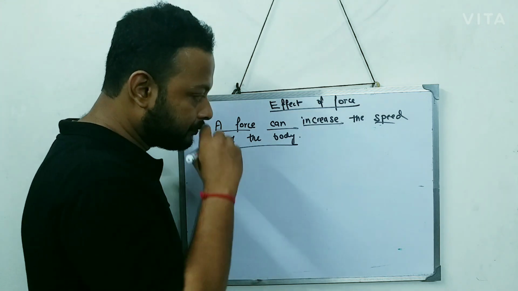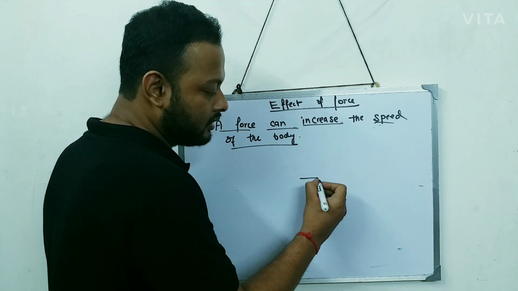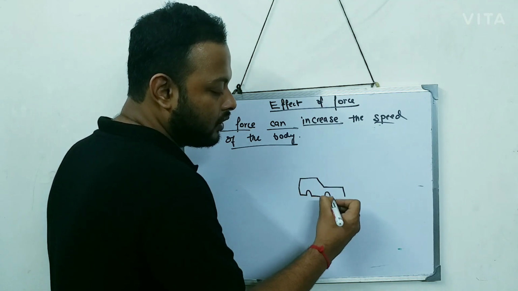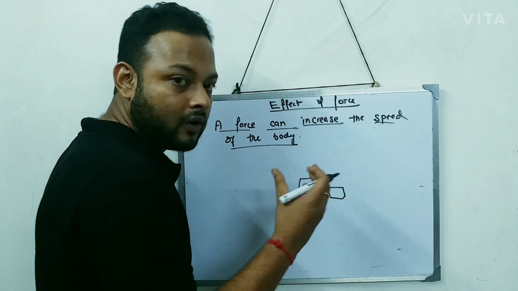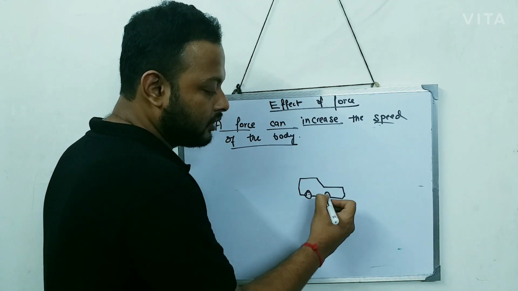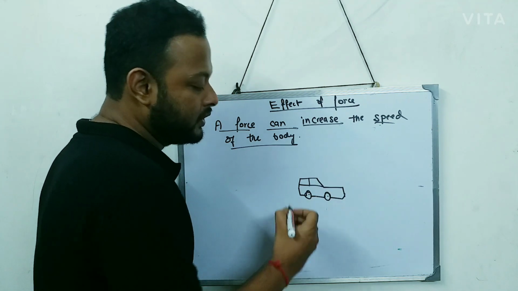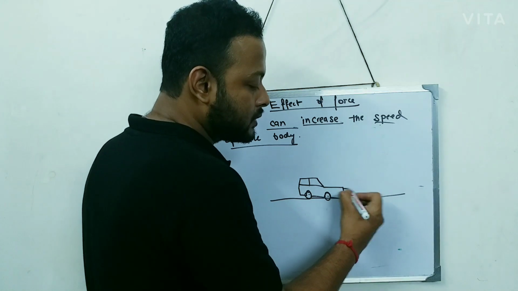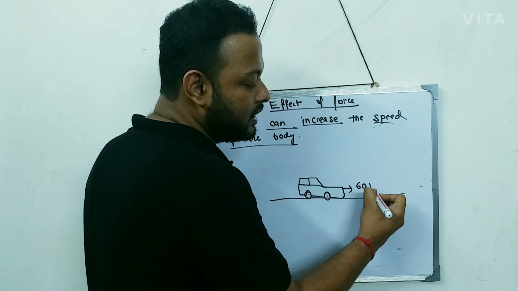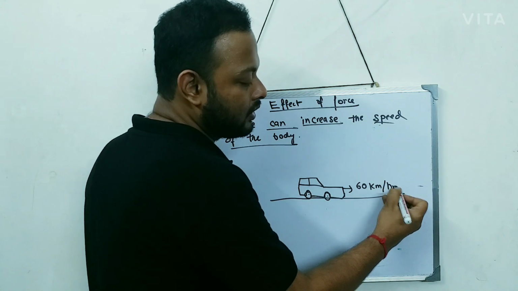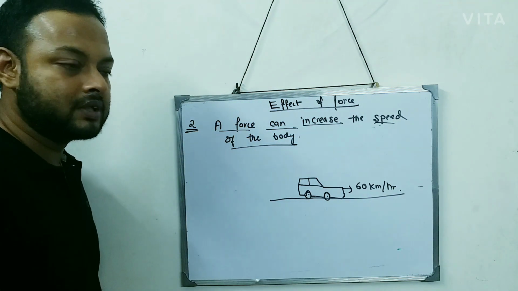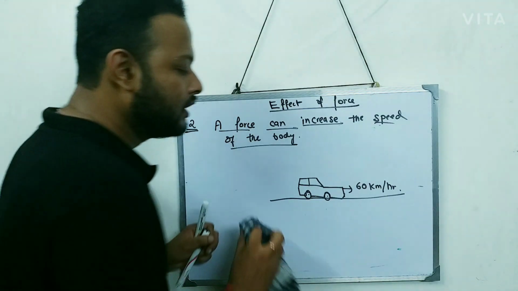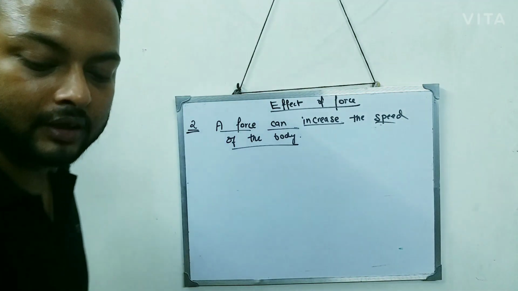Suppose this is a car, not a toy car, say an original car, which is moving on the road with a speed of say 60 km per hour. Let's try to understand it by a different example.